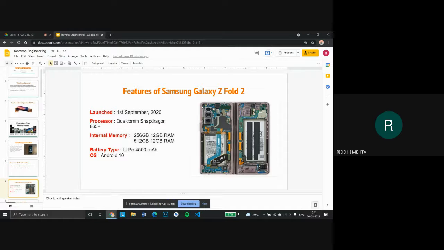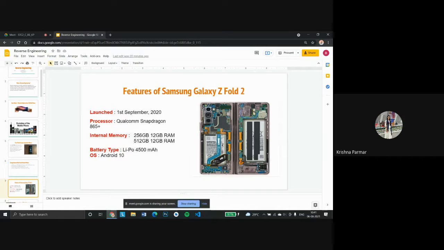You cannot use it for very rough and tough purposes, and it is too expensive. This phone costs more than 1 lakh rupees, and it is not quite affordable for everyone. The basic functions of it can be performed in any tablet or a normal phone, but since we get better screens in this, we use it. But the functionalities are already available in the market. There is nothing much different.